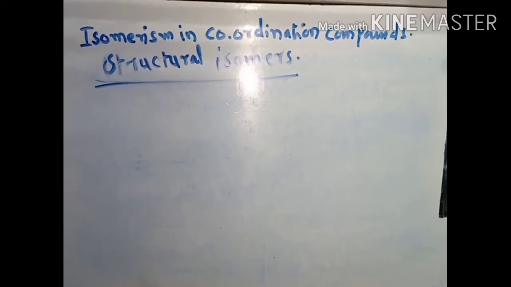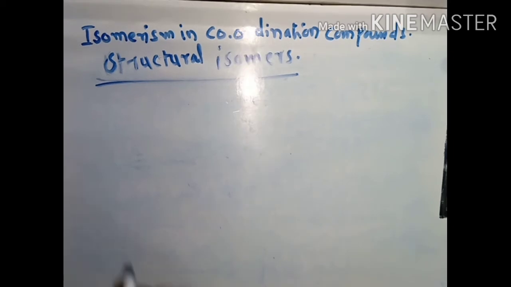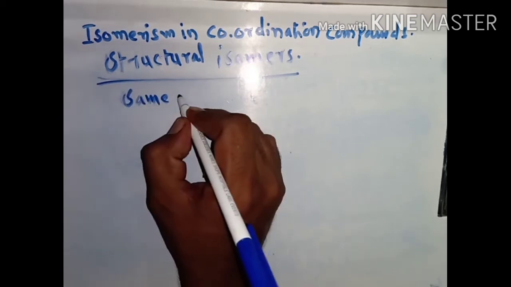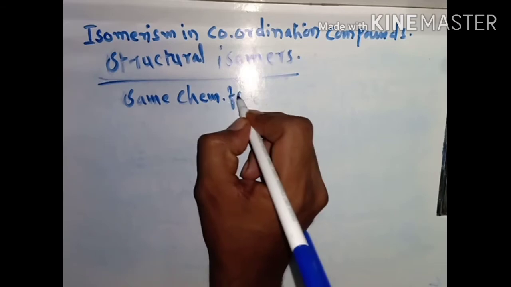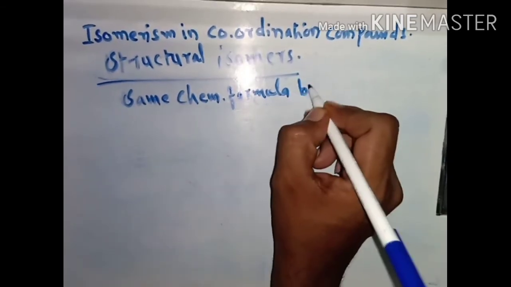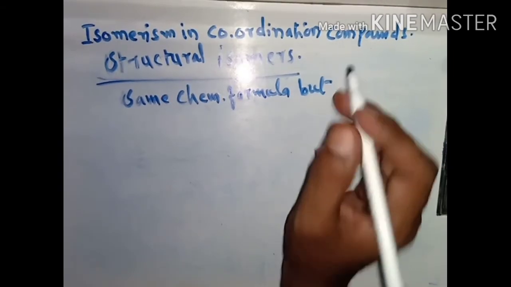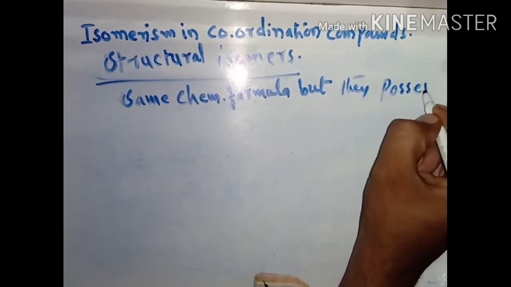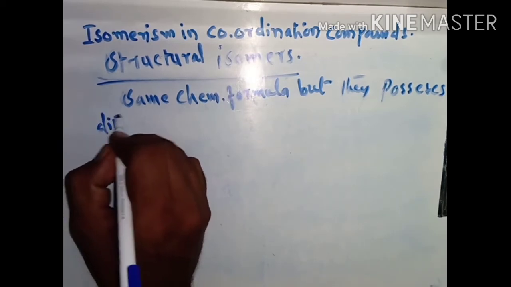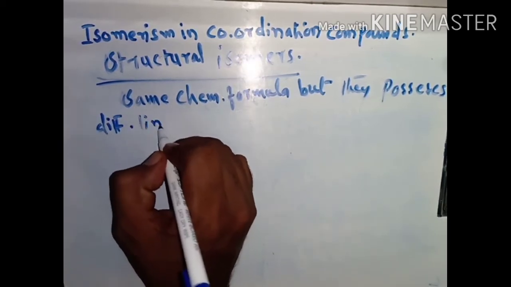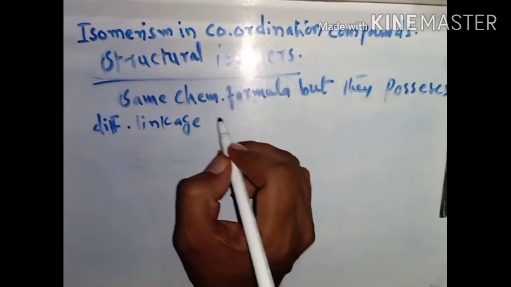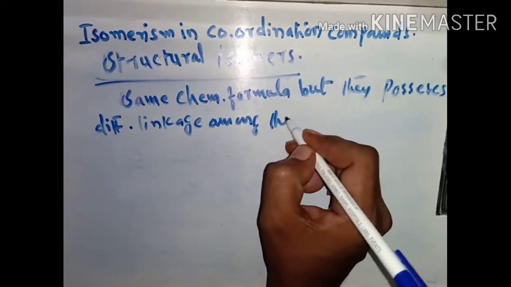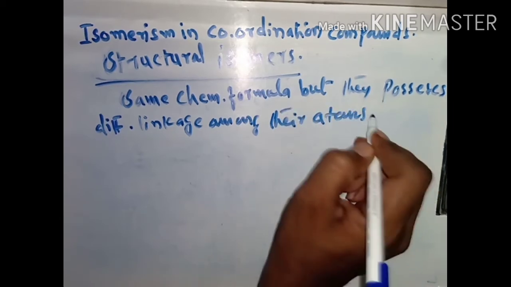Means we can say that the complexes which have the same molecular formula, but they possess different linkage among their atoms or constituent atoms, you can say.